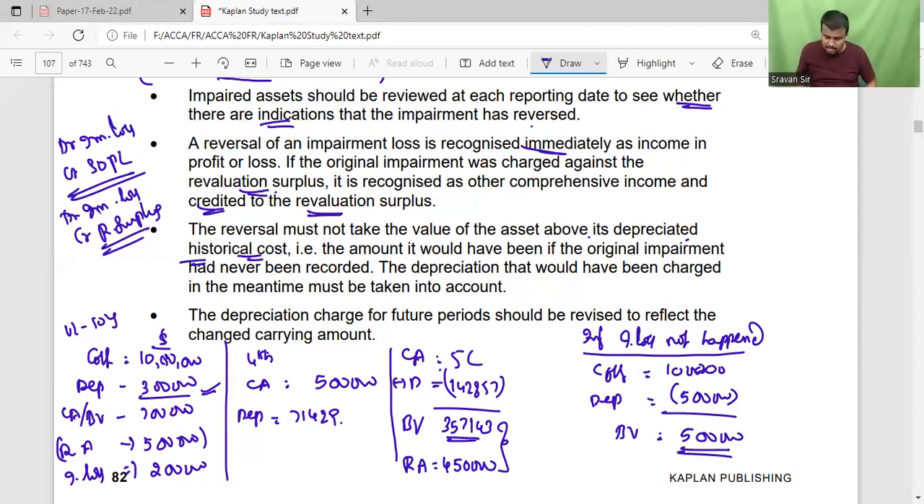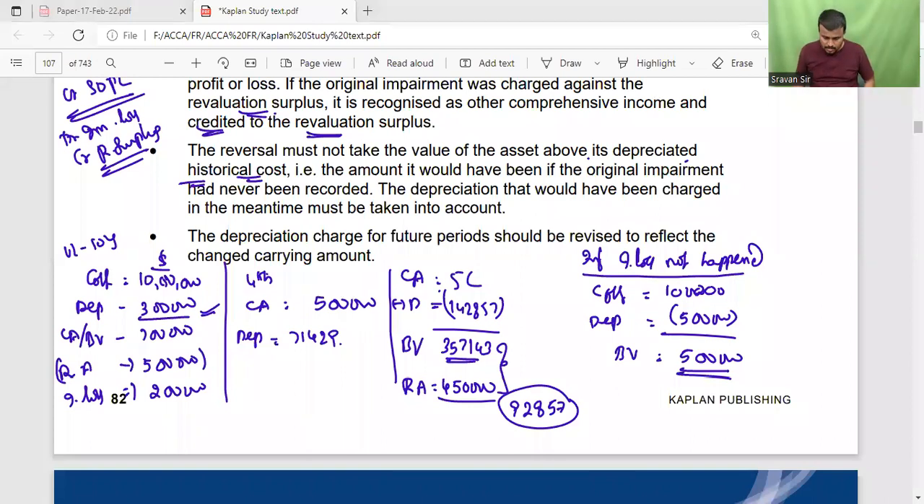Then, due to the reversal of impairment loss, how much amount is required to be reversed? So 4,50,000 minus 3,57,143, which is 92,857. This amount, 92,857, is the difference between the carrying amount and the recoverable amount.